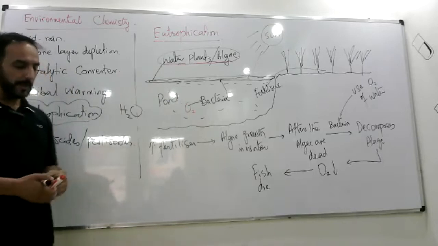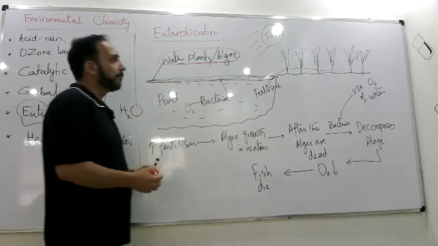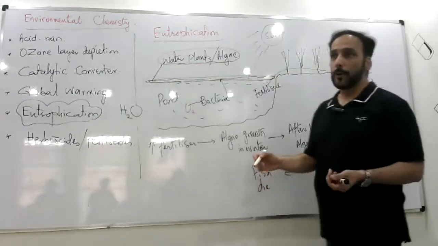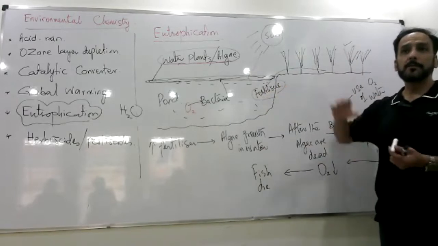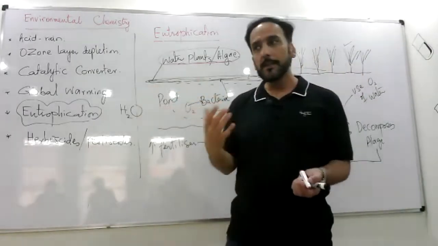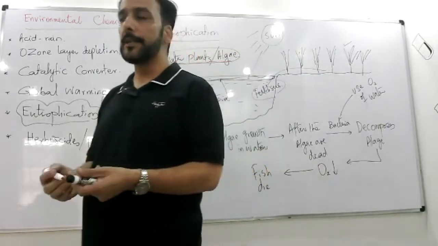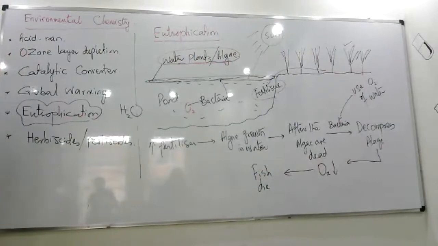So where does it link to modern agriculture? We can get a lot of good crops, we know that, by using fertilizers. But we can get good crops, but water bodies adjacent to such areas are badly affected. ठीक है, तो ये इसका एक harmful effect है which is linked to our environment. You understand this? Yes, Samir.